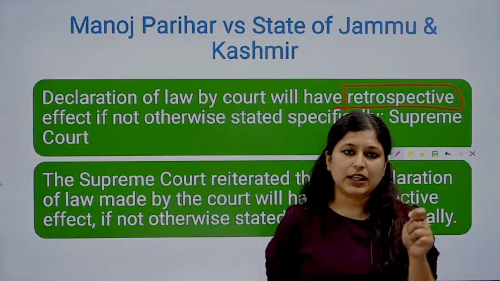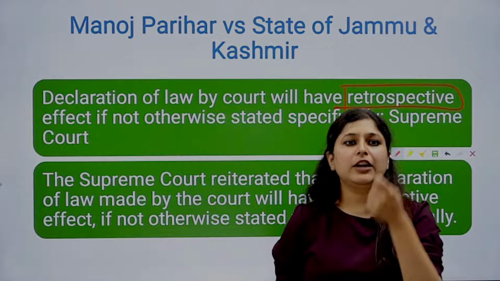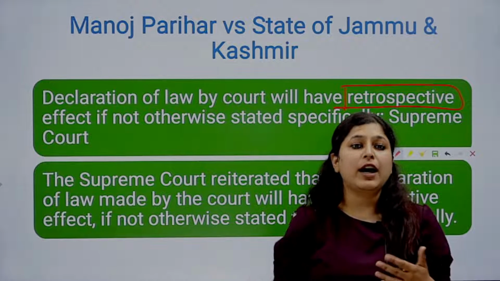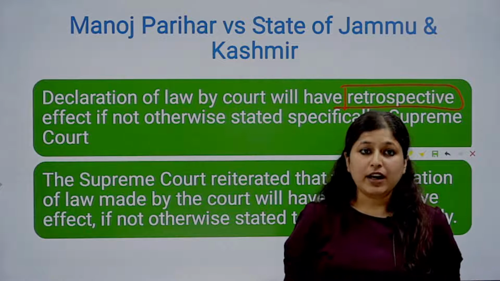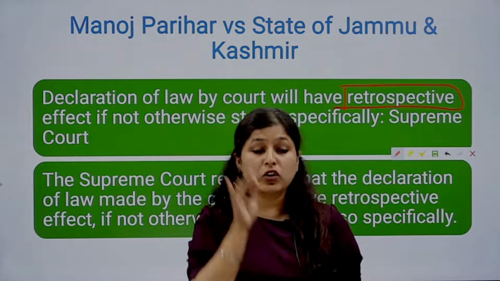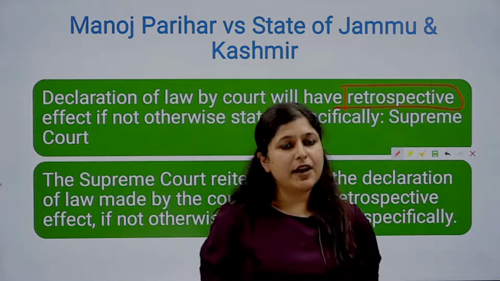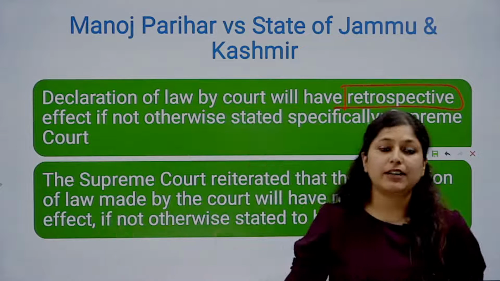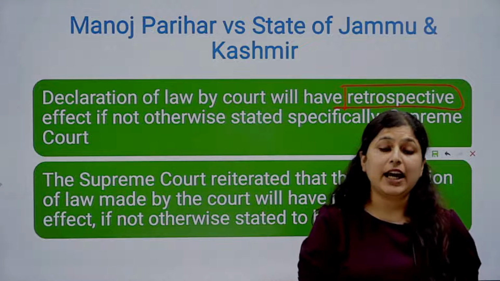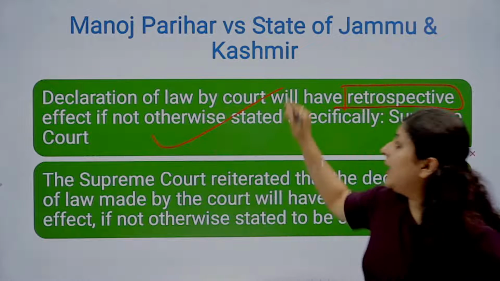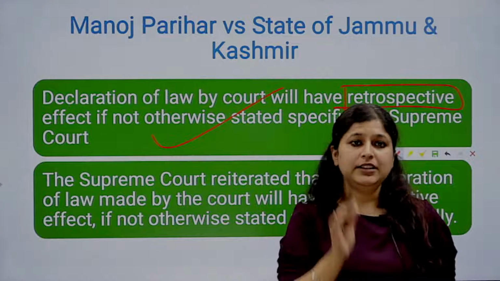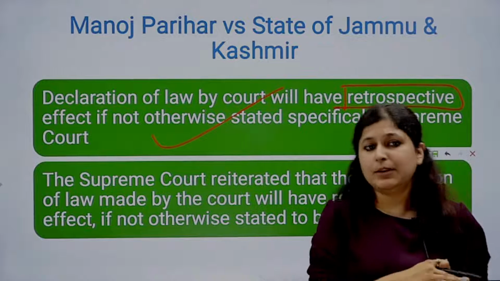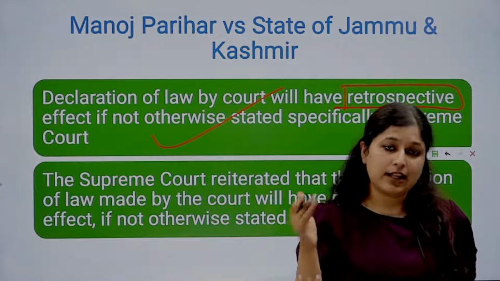So what has the Supreme Court clearly stated that जब भी अब एक court एक लॉ डिक्लेयर करता है, it will as a general rule have retrospective effect. That is, it is going to have a backdated effect. However, if the court clearly mentions that no, this law will not have a retrospective effect, then it will have a prospective effect. So general में retrospective मतलब पिछली डेट से पुरानी डेट से आएगा, and until and unless the court states otherwise, the law or the rule will be applicable for all the perspectives, all the judgments, all the laws that are there before that.